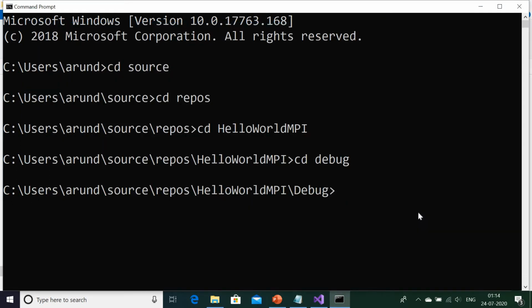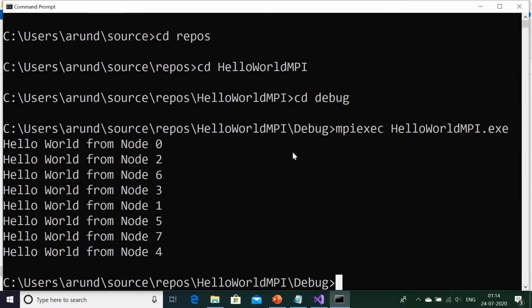Now it's time to run that exe, execute it with the mpiexec command, mpiexec, and the name of the exe is hello world MPI.exe. So I will execute it. Just see here.